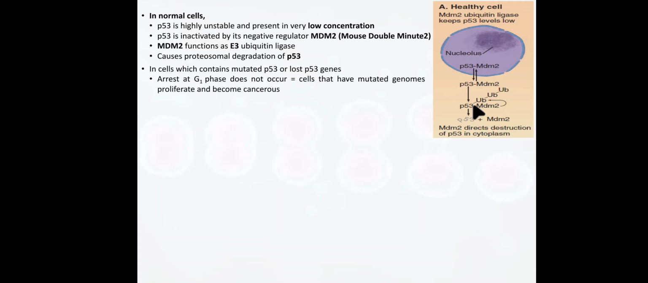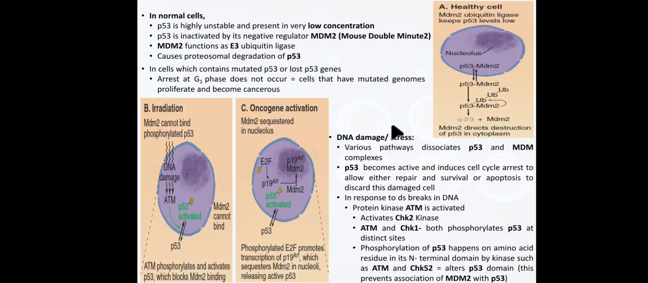In cells which contain mutated p53 or have lost the p53 gene, arrest at the G1 phase does not occur, and the cells that have mutated genomes proliferate and become cancerous. When there is DNA damage or stress, various pathways dissociate p53 from MDM2, making it active and inducing cell cycle arrest to allow either repair and survival, or apoptosis to discard the damaged cell.